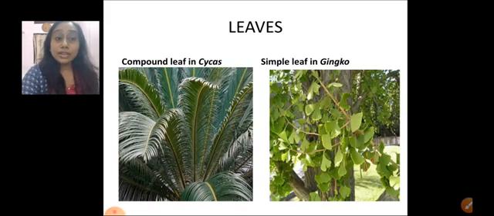What about the leaves? Even leaves show high diversity. In plants like cycas, the leaves are compound, one big leaf with many leaflets. Whereas in plants like ginkgo, the leaves are quite simple. Ginkgo is called a living fossil, because this plant has not evolved for thousands of years. Its fossils look similar to the plant found today. This plant is found basically in Japan, not in most other countries.